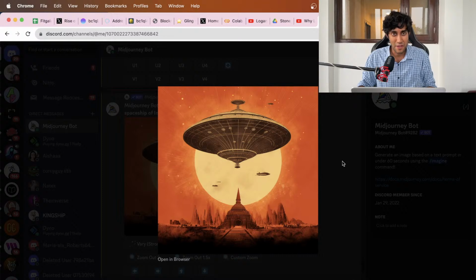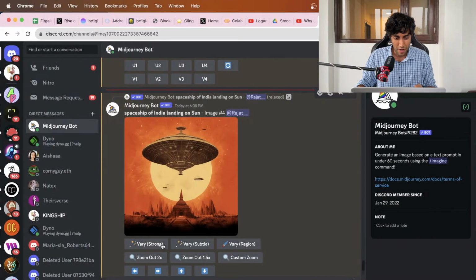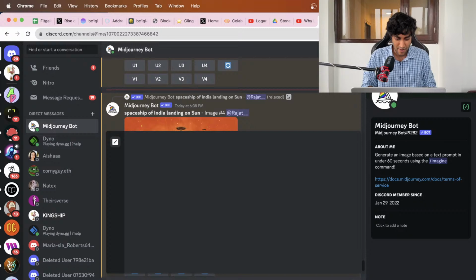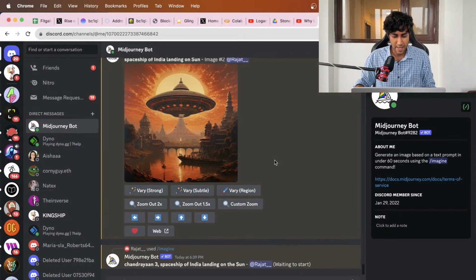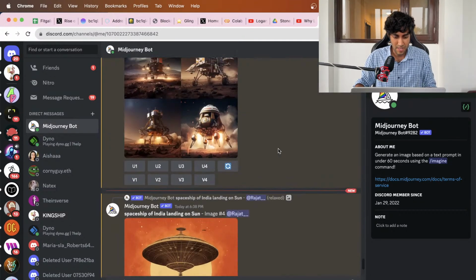Spaceship of India landing on the sun. This is the image that it has given me in Midjourney. It's not really landing on the sun, but it's put the sun in the background and it's made a nice cool looking spaceship. Okay. What if we make Chandrayaan land on the sun, right? So let's do imagine Chandrayaan 3 landing on the sun, spaceship of India landing on the sun. It usually takes like a minute to generate, 30 seconds or so.